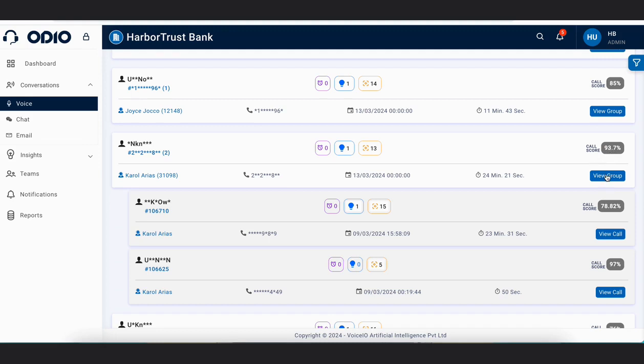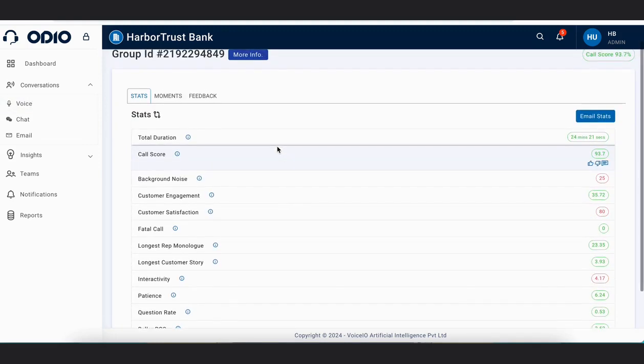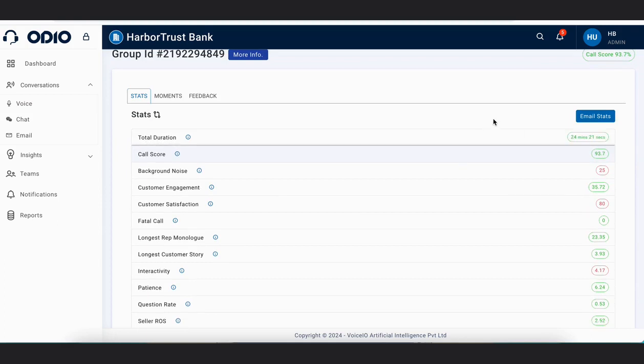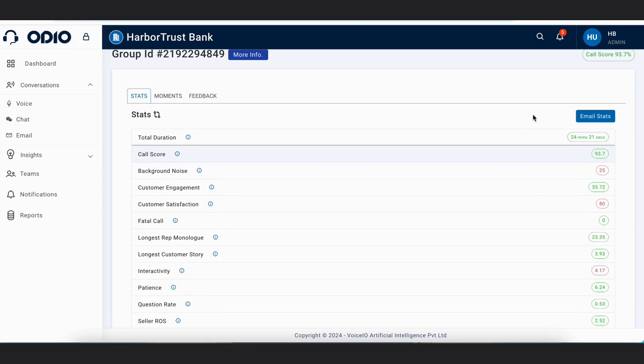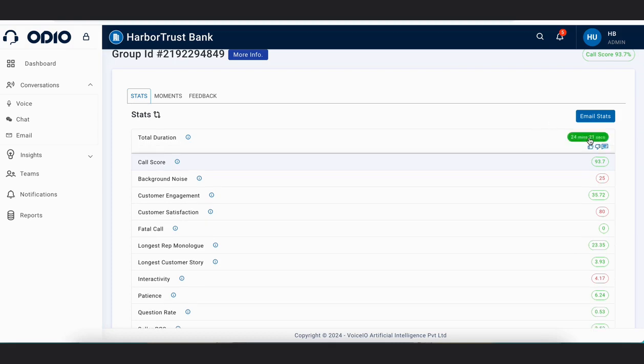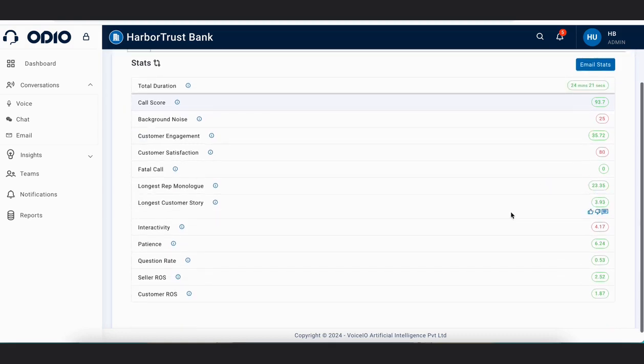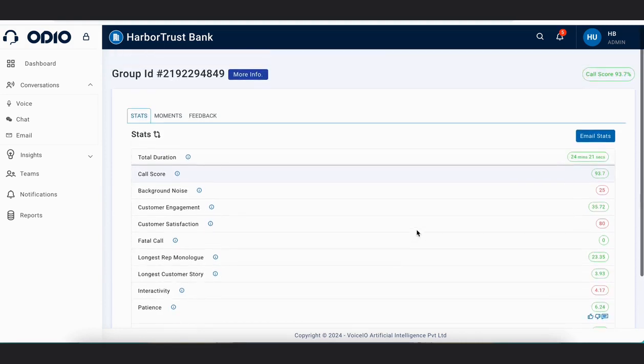So when you click here, you will see the data which belongs to the overall group, so stats and the scoring of this group. So the overall call duration of this particular group is 24 minutes 21 seconds. So that means every call which comes under this group have total 24 minutes of calls. Then there are different stats and the calculation of these particular stats.